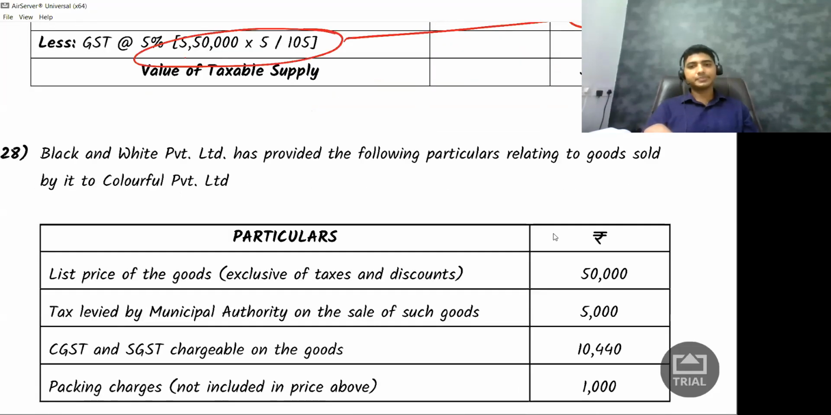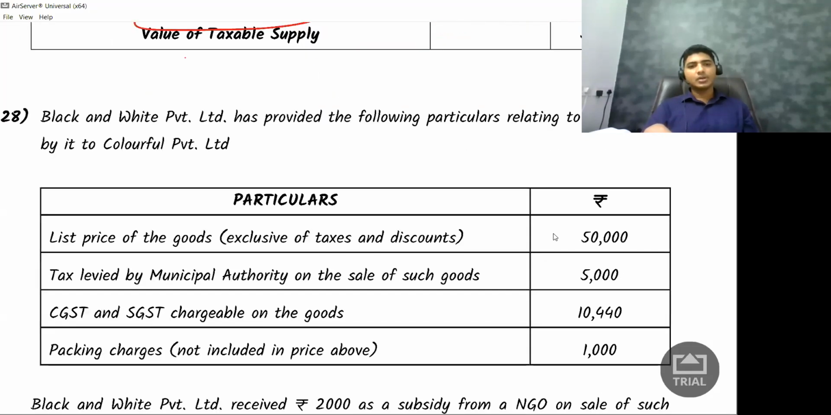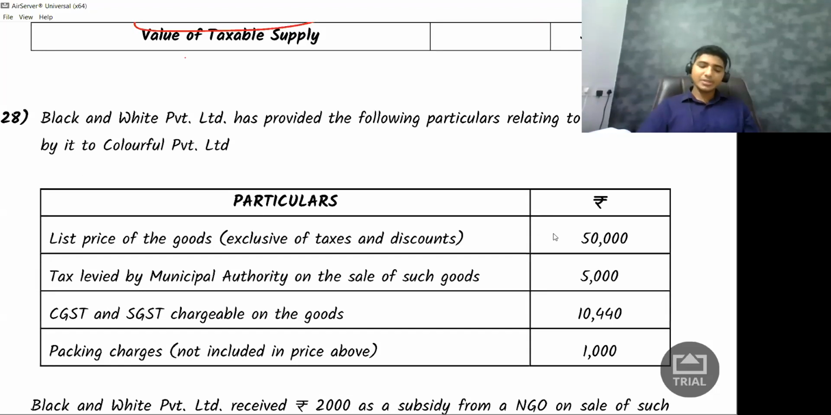Next. Black and White Private Limited has provided the following particulars relating to goods sold by it to Colorful. So what is the list price of the goods? That is 50,000 rupees. What is the tax levied by municipal authorities? 5,000 rupees. So this will be added. CGST, SGST, no, this won't be added because this is tax which is GST, not to be added. Packing charges, 1,000 rupees, that has to be added.